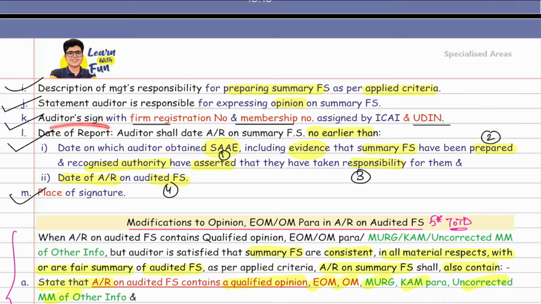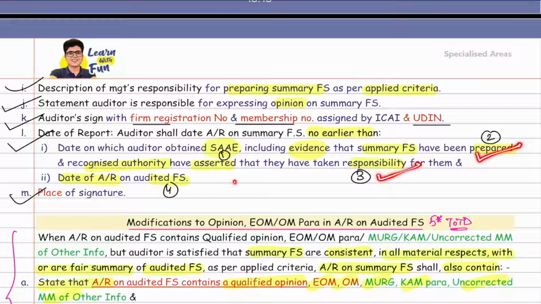Simple. Make sure that you don't date the audit report unless you have 4 things. What are the 4 things? First of all, summary financial statements are prepared. Second thing, management has taken the responsibility. Third thing, audited financial statements are dated. And last thing, you got sufficient and appropriate audit evidence. Once more, summary financial statements prepared. Management took the responsibility.